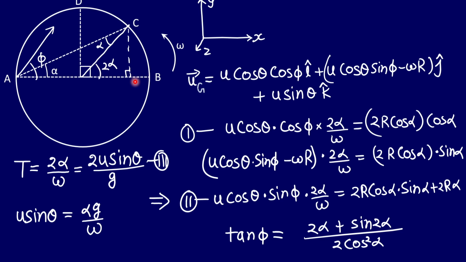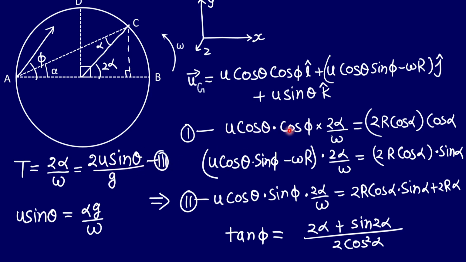Let's say the time of flight of this projectile is capital T, and in the same time girl B has reached position C. That means the angular displacement of the disc is equal to 2 alpha. So time taken equals angular displacement by angular velocity. Also, time will be equal to 2 times the vertical component of the velocity, u sin theta, by g. That is my equation number 3.